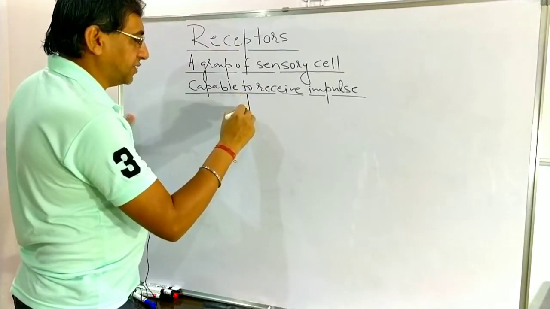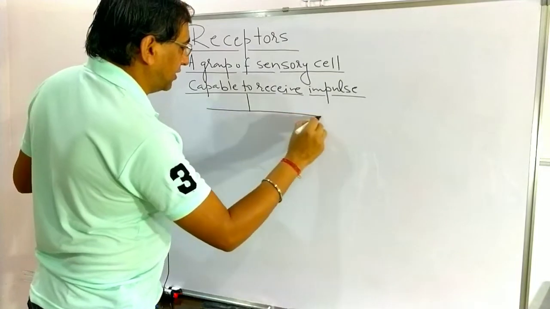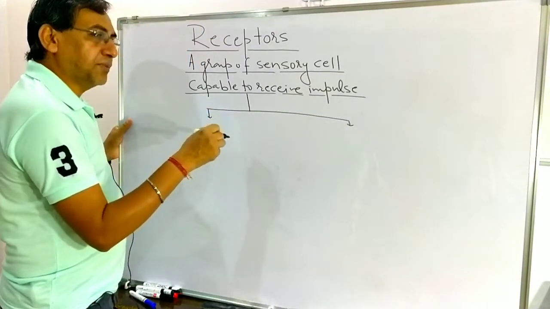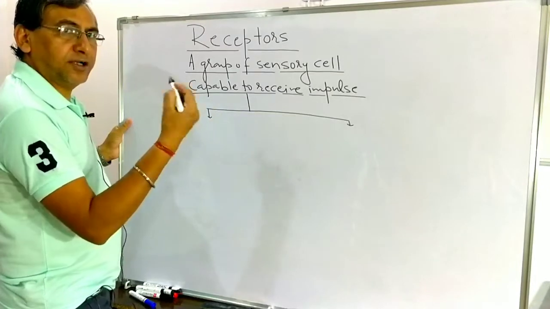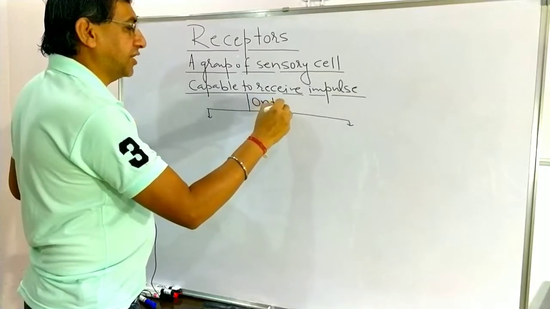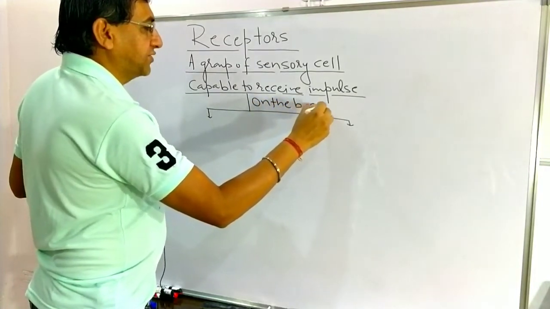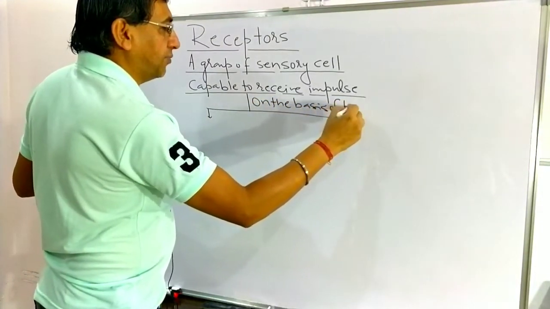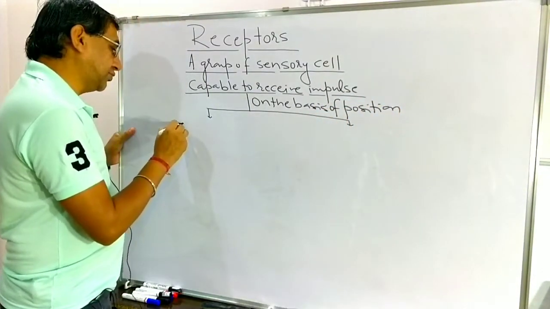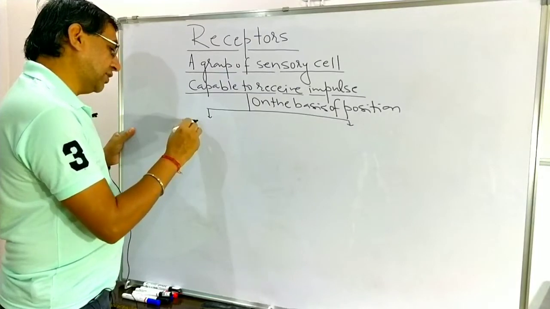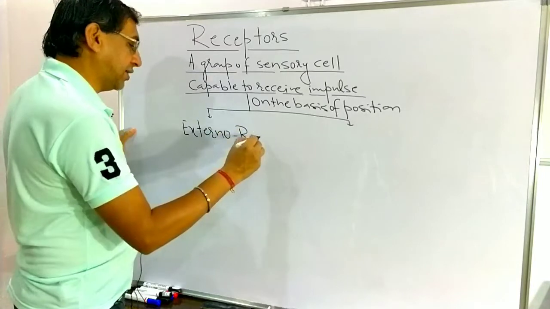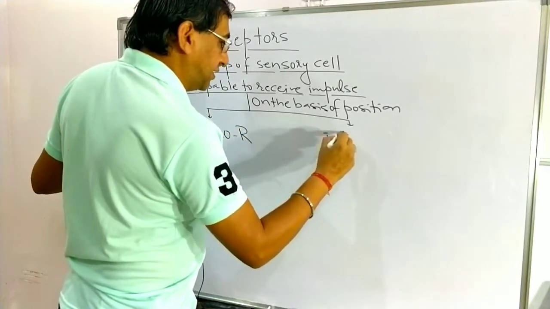All the receptors which are present in the human body are classified into two types. Either they are present on the body surface or they are present inside the body. So on the basis of position, all the receptors are classified into two types. One is known as the extero or external receptors, and the second one is known as the internal receptors.